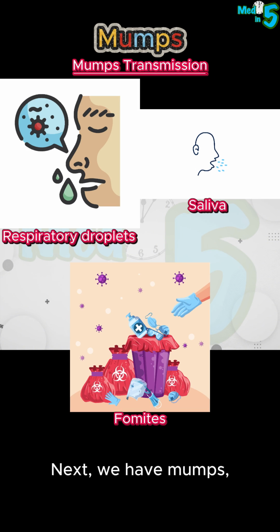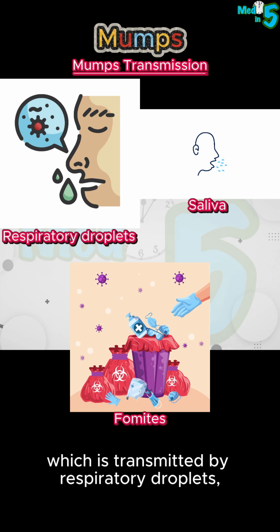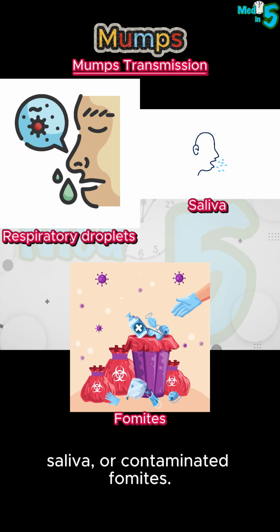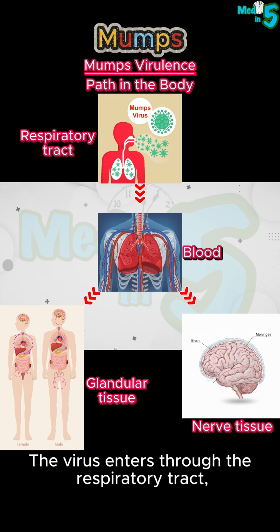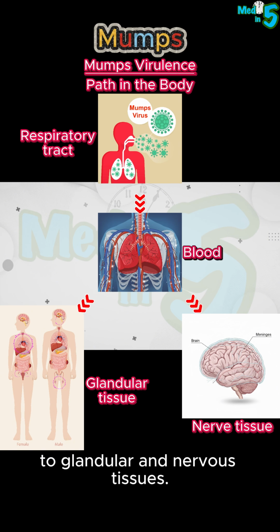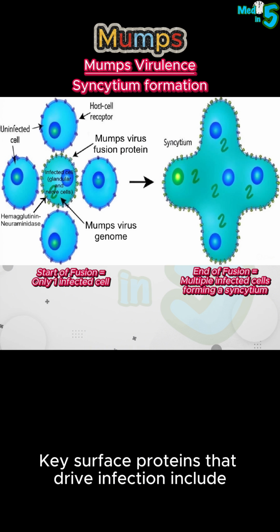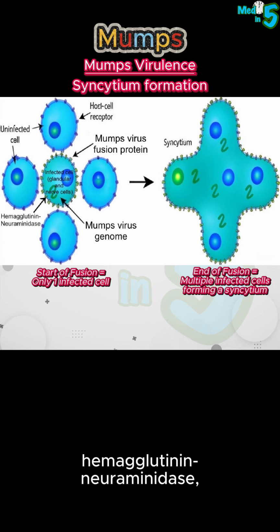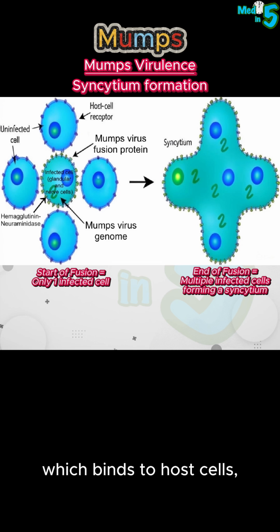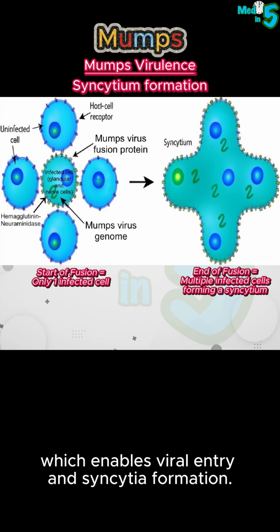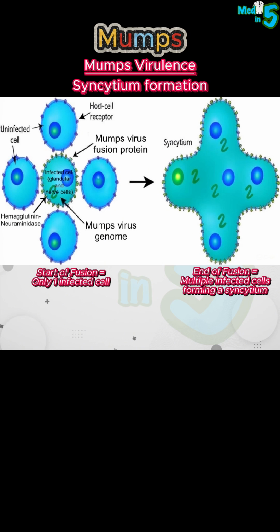Next, we have mumps, which is transmitted by respiratory droplets, saliva, or contaminated fomites. The virus enters through the respiratory tract, then spreads in the blood to glandular and nervous tissues. Key surface proteins that drive infection include hemagglutinin neuraminidase, which binds to host cells, and the fusion protein, which enables viral entry and syncytia formation.